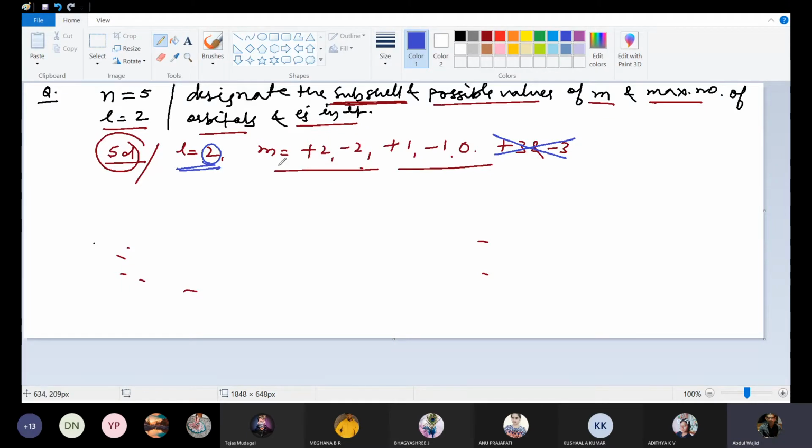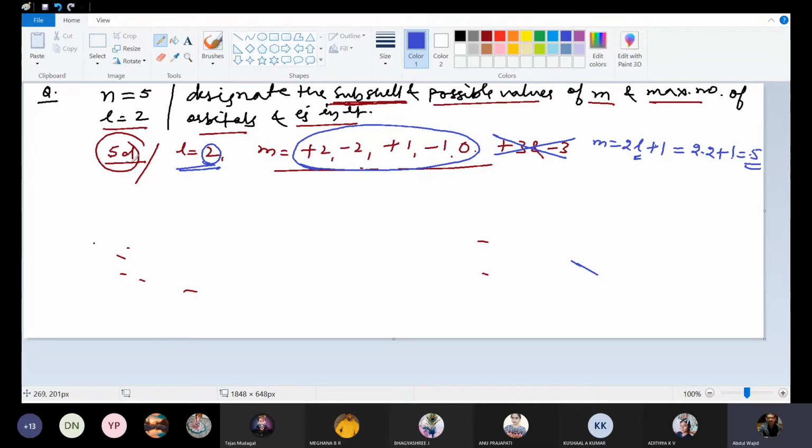So possible values of m will be, as I told you, 2l plus 1. So here l is 2. So 2 into 2 plus 1, that's 5. 5 doesn't mean 5 as a value. 5 means 5 different values that range from plus 2 to minus 2. Now this possible value of m is over.